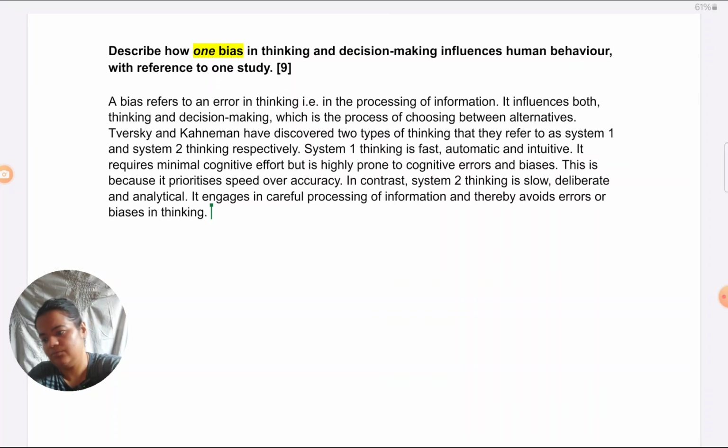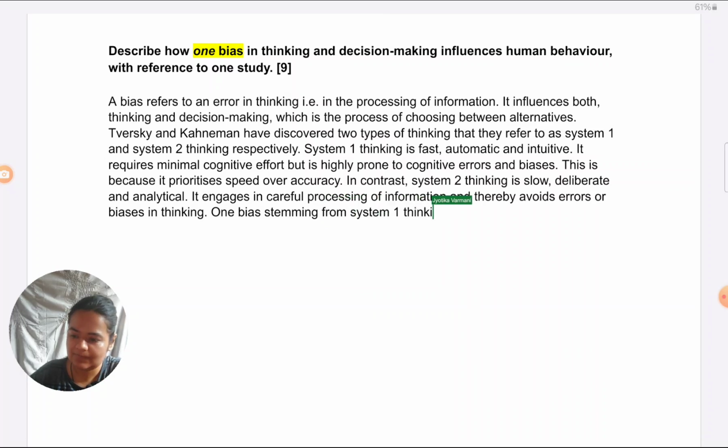Okay, then coming to the bias, I like to still keep it in a 3 paragraph format, but if you want, you can take a separate paragraph to start talking about the bias. So, one bias stemming from system 1 thinking is cognitive ease bias. Now, in the previous answer, I had explained it very briefly and just quickly connected it in one line to reduced accuracy in decision making. Here, I'll give a little more time to explain what this bias is, because the question is focused on the bias and how it influences behavior. So the way exactly in which it reduces accuracy of decision making, I need to spend more time on before entering into the study.